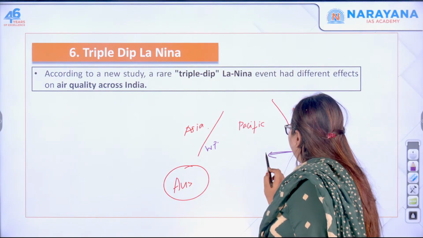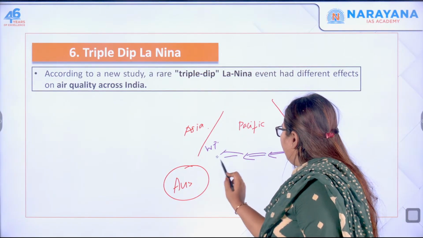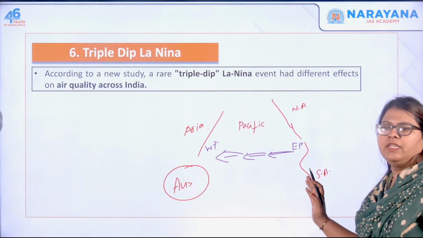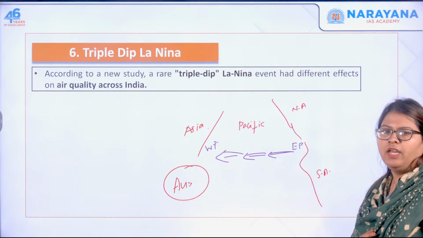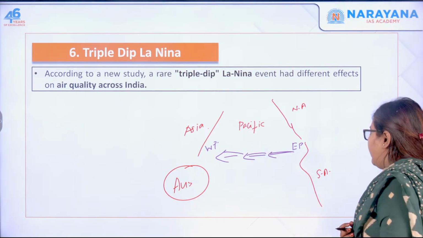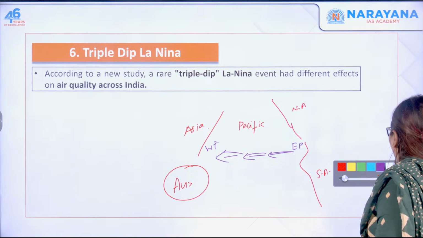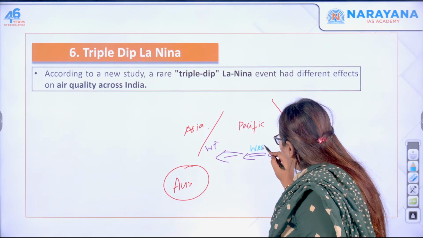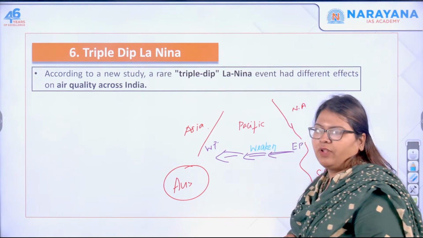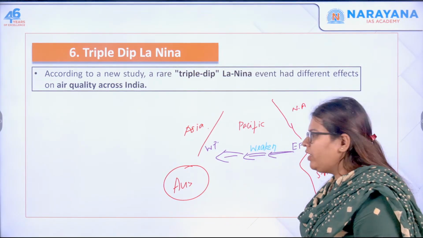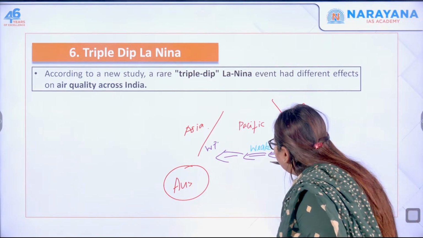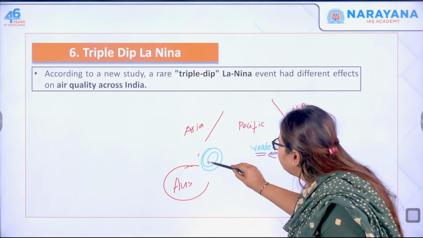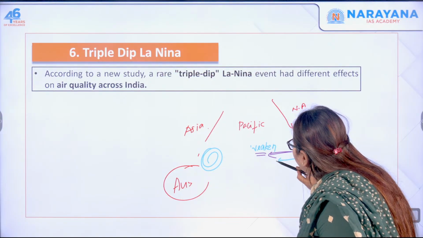Trade winds are moving the warm waters from the Eastern Pacific to the Western Pacific. This is what generally happens, but for unknown reasons, this will weaken. There is weakening of the trade winds. When the trade winds weaken, they cannot push the warm water to this extent. Instead, they push it only to this limited extent.